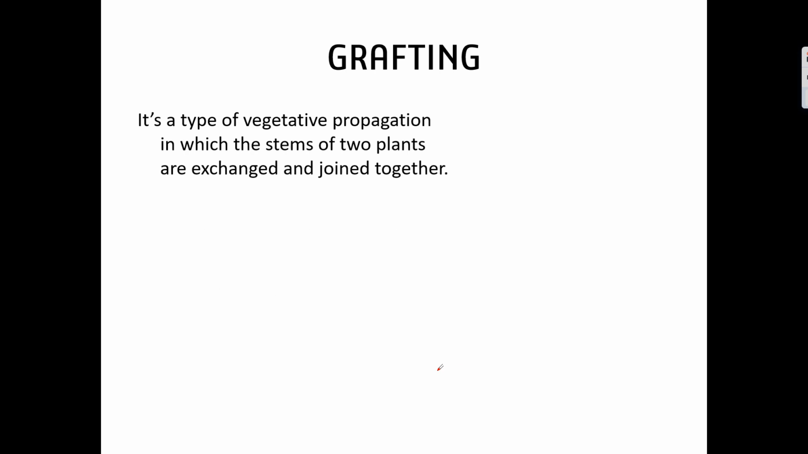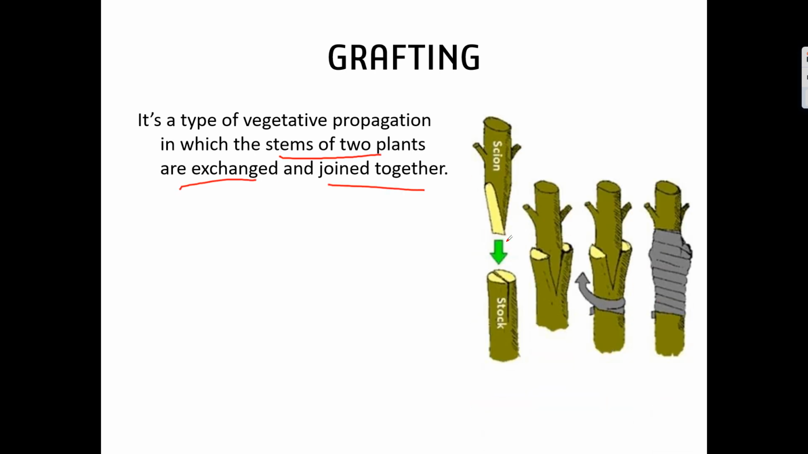Next, let us talk about one more technique of vegetative propagation for developing varieties. It is grafting. You can see here, this is a type of vegetative propagation in which stems of two plants are exchanged and joined together. It means we take two different plants and cut them. So this is the stem of plant 1, and this is the stem of plant 2. Okay.